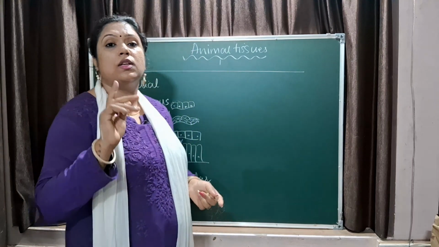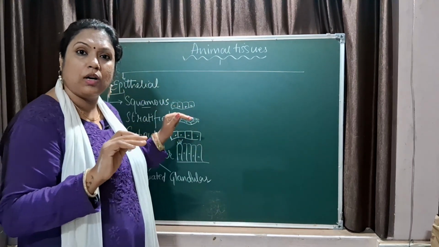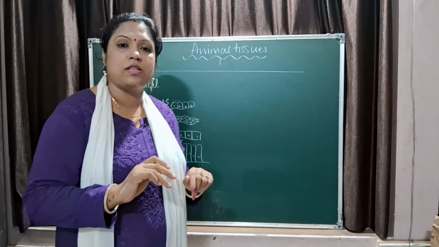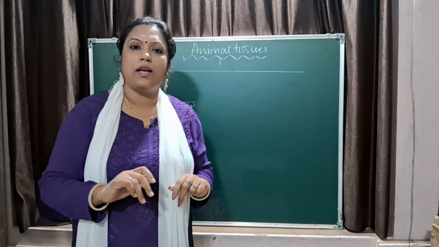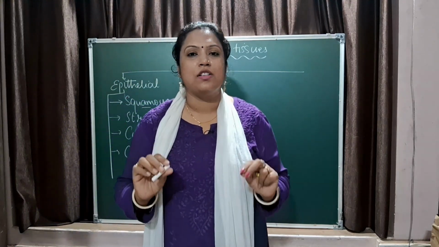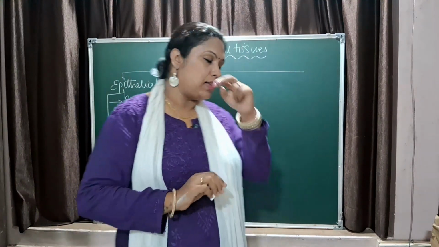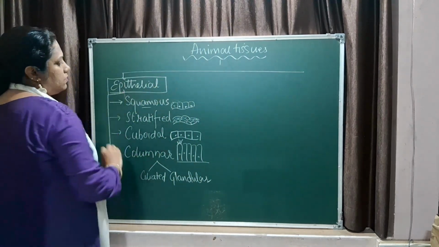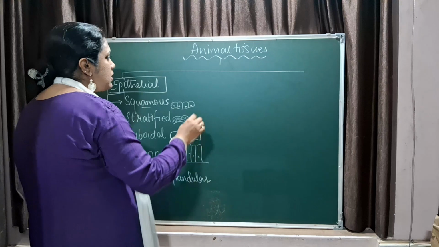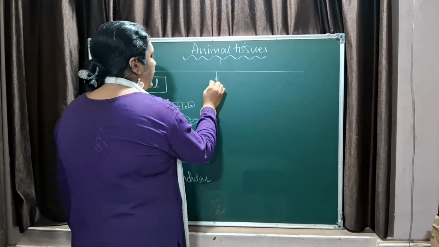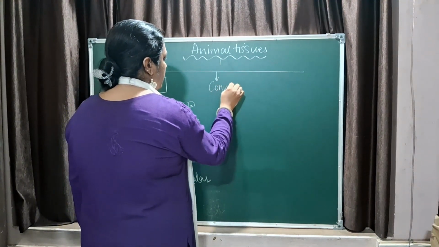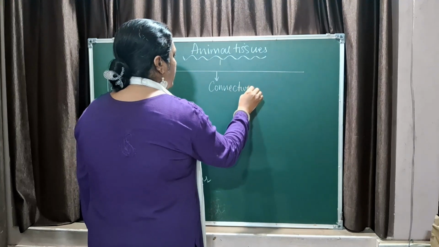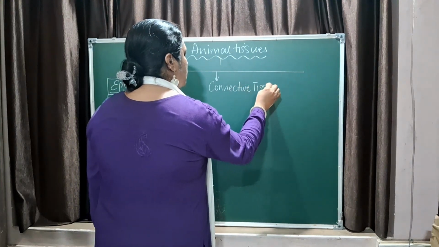So you need to know the structure, how they look, how you can differentiate among themselves, where they are located, and what the specific functions of these cells are. So this is all about your epithelial tissue. Is that clear? Next one is the connective tissue.